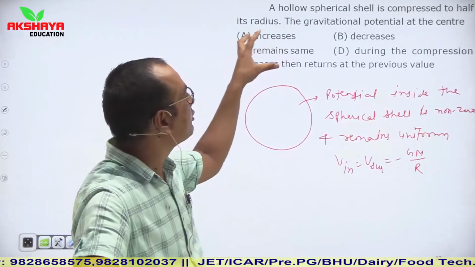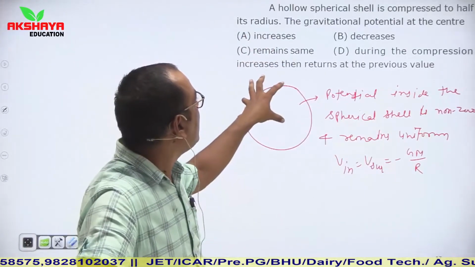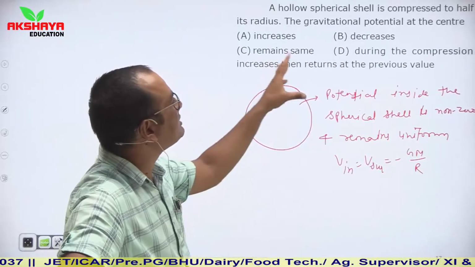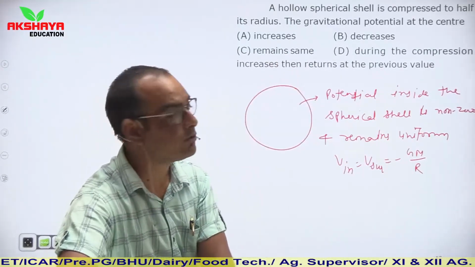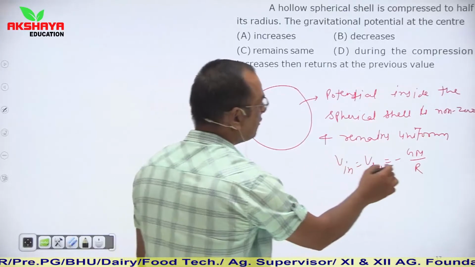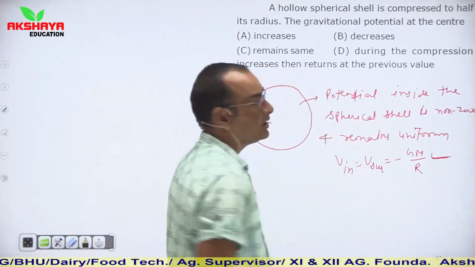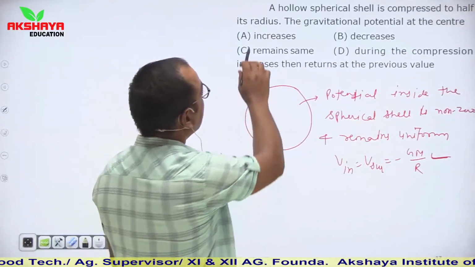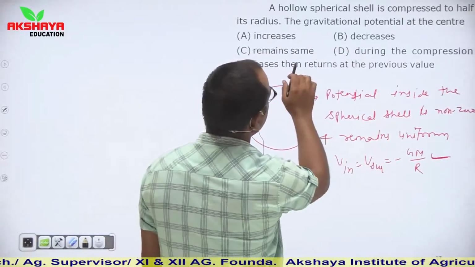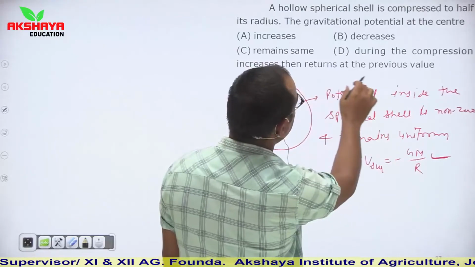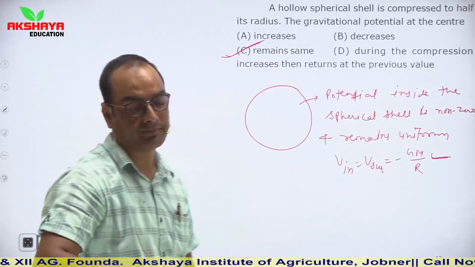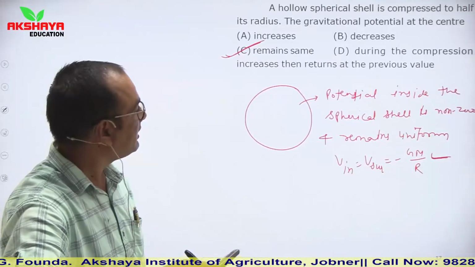So the question is: a hollow spherical shell is compressed to half its radius. Now, whatever you do to the radius, the gravitational potential at its center will always be equal to GM upon R, meaning there will be no change due to compression. So increases, decreases, remains same during compression, increases then returns to the previous value? No, it is always constant, remains same. So our third option is correct.